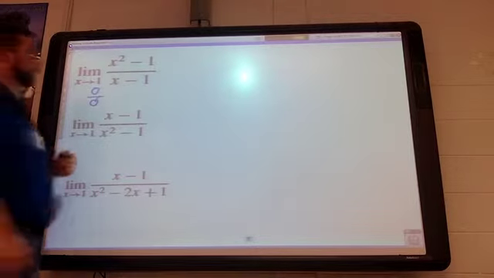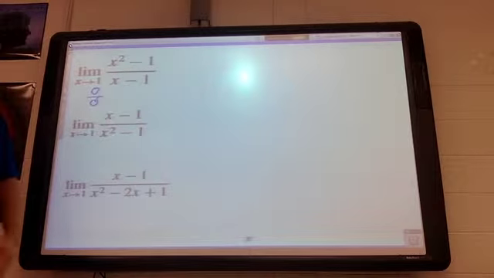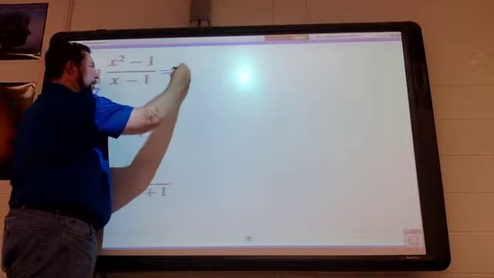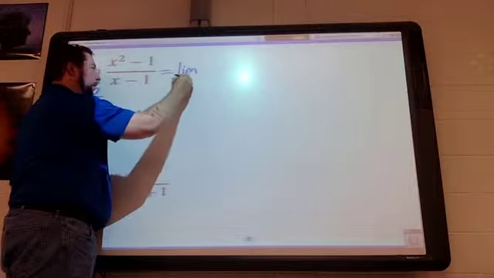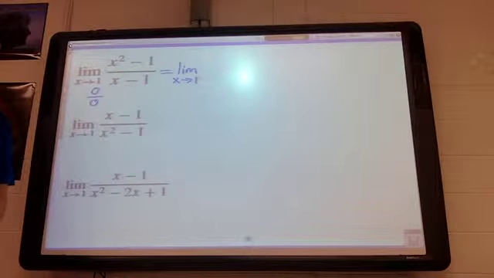We could go through and factor some stuff out, which is what we did on the first test, and it's really not that bad. Or you can use L'Hopital's rule. L'Hopital's rule says that if that is indeterminate, we can set up our limit again as x goes to 1, and then just take the derivative of the top over the derivative of the bottom.